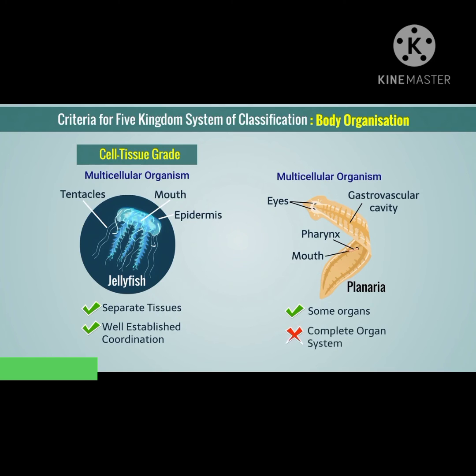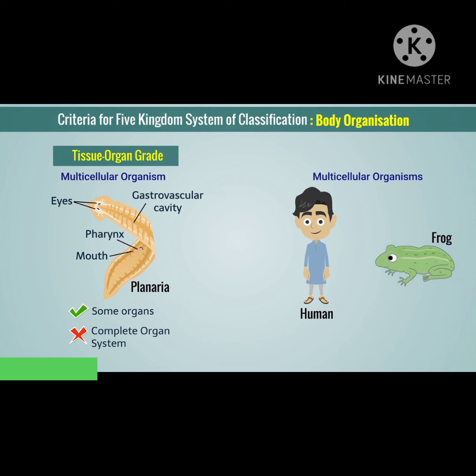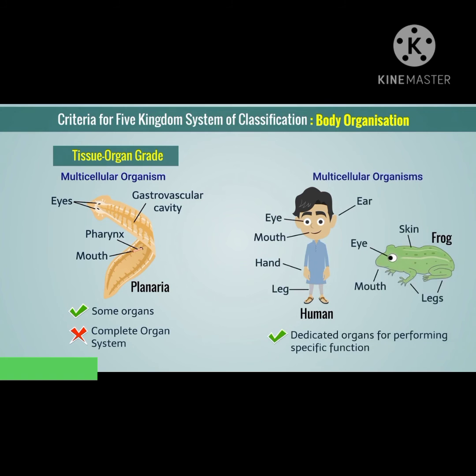However, a complete organ system is not present. Such organization is tissue organ grade organization. All other multicellular animals like human, frog, etc. have defined organs for performing specific functions. Therefore, they show organ system grade organization.